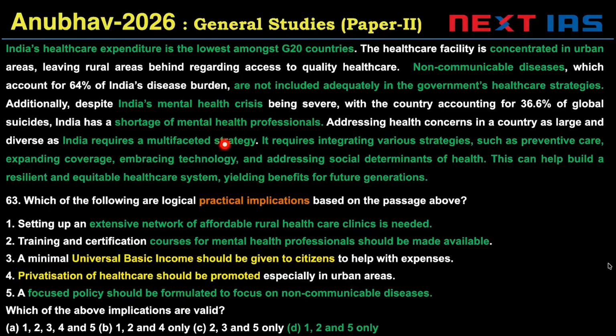India requires a multifaceted strategy, integrating various strategies such as preventive care, expanding coverage, embracing technology, addressing social determinants of health. So, multiple things have been recommended. This can help build a resilient, equitable healthcare system yielding benefits for future generations. Another practical implication questions where we are supposed to take actions like a well meaning, well intended state actor.